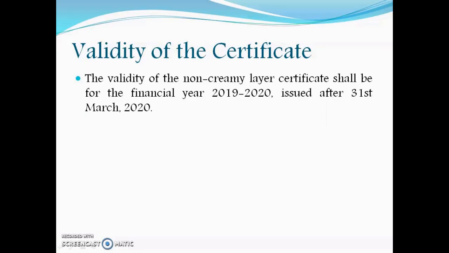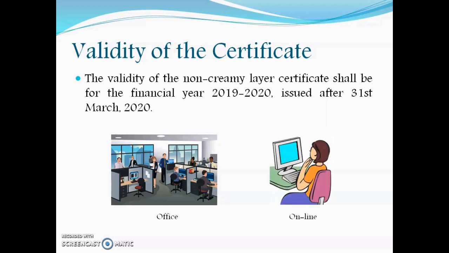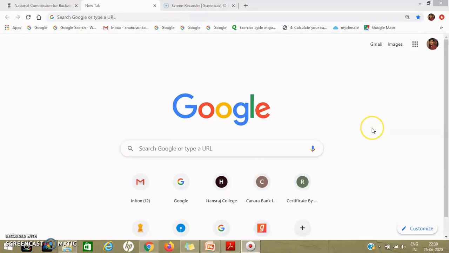The validity of the non-creamy layer certificate shall be for the financial year 2019-20. That means the certificate should have been issued after 31st March 2020. Those applicants who do not have a recent certificate in their possession can either go to the same office from where their certificate was issued and get it renewed, or they can apply for it online. Online application facility is now available on the eDistrict portal.